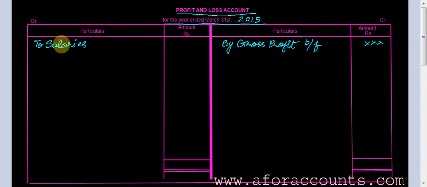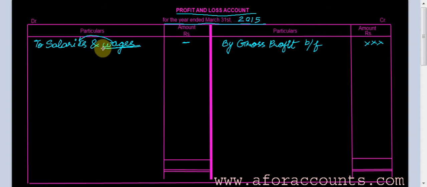One important point in the question: if it is given as salaries and wages, then record it in the P&L account. But if it is given as wages and salaries, with wages written first, then put it in the trading account. Don't put it in the P&L account. Why do you do so?